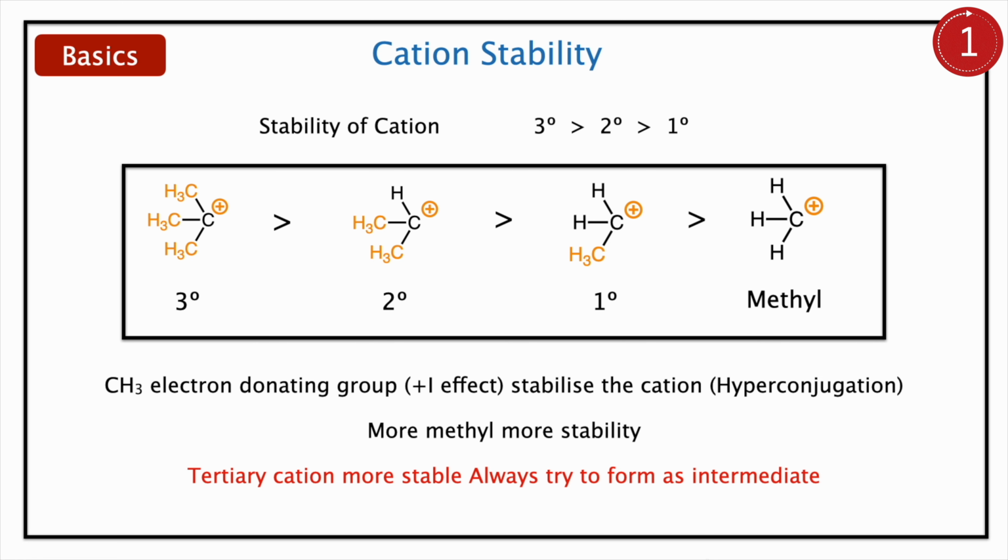So we will see cation stability exclusively. In normal chemistry, the stable cation order is tertiary, secondary and primary due to hyperconjugation or more alpha hydrogens. Tertiary is more stable. So the order is tertiary, secondary, primary, then methyl. So in Wagner-Meerwein rearrangement, a stable cation always forms.